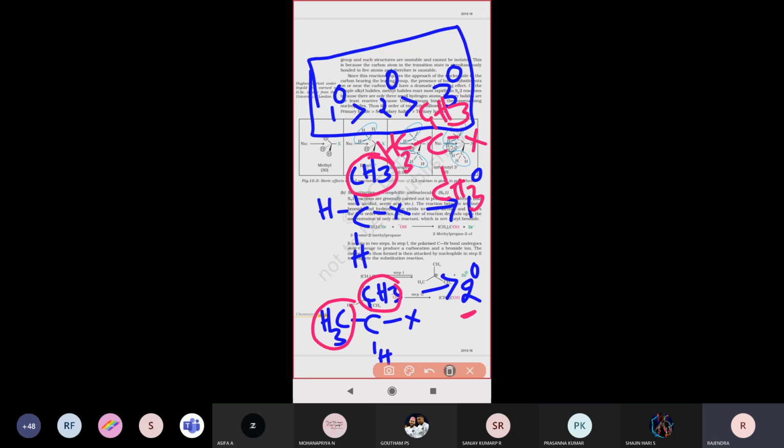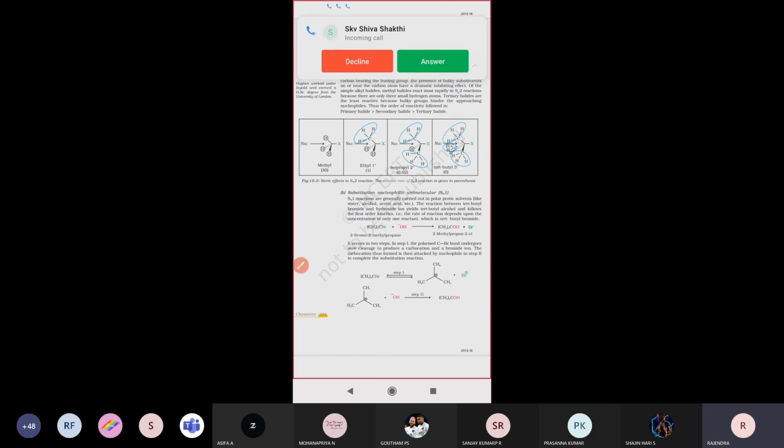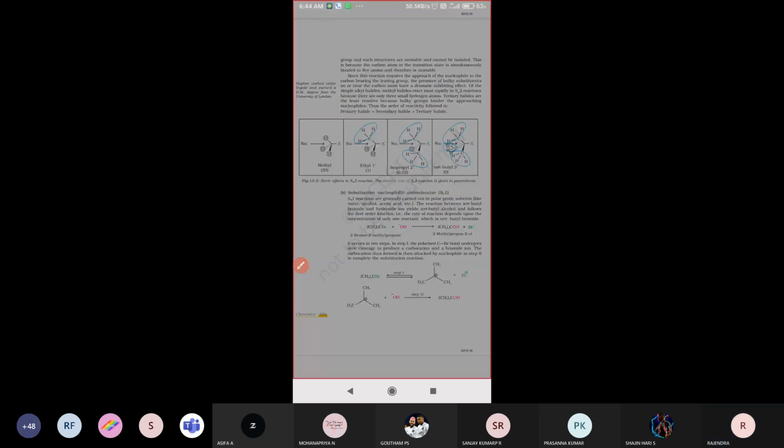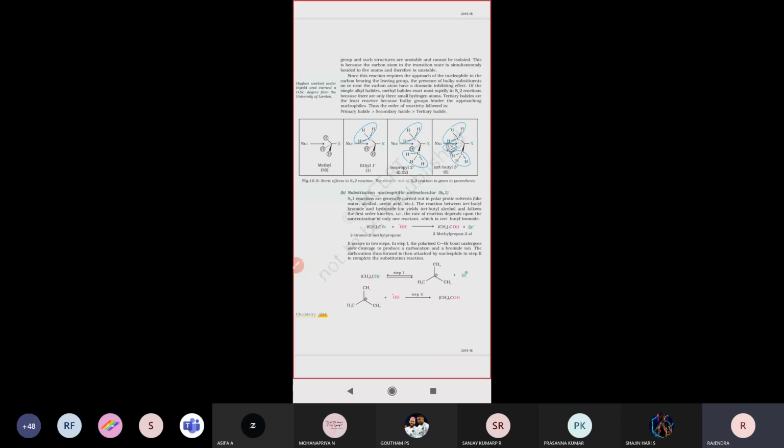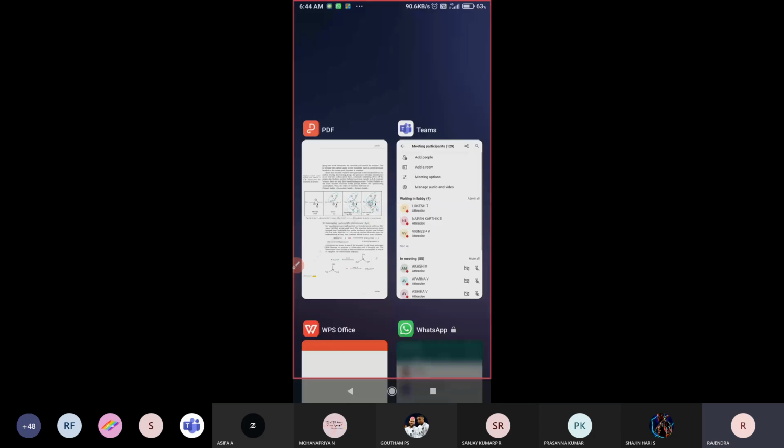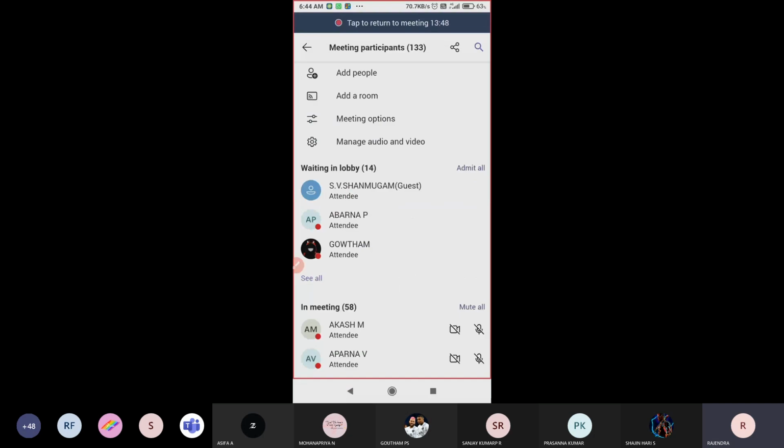So based on that, this is how the stability order is represented. Primary alkyl halides have greater reactivity compared to secondary alkyl halides and tertiary alkyl halides. This is the stability order already given. Stability order is nothing but reacting nature.